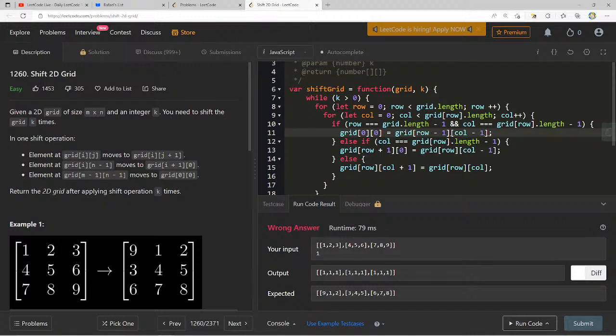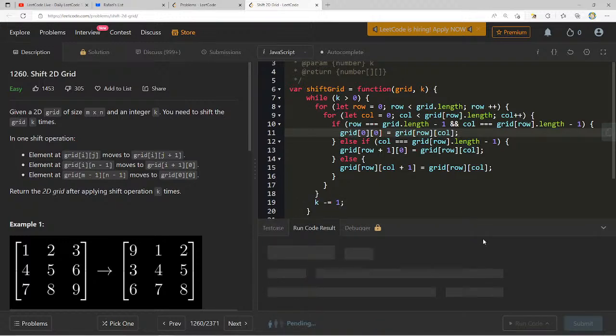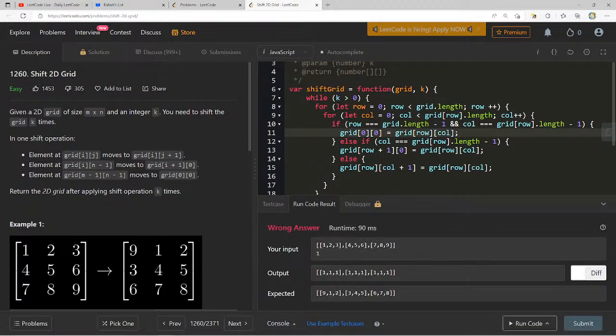But do they want me to do that? Maybe this should just be row. This should just be row. Grid at grid row, column minus 1, but that's already if column is equal to this. Moves to grid of row plus 1 and 0, and that's still going to give me, do they want me to like create a new array?